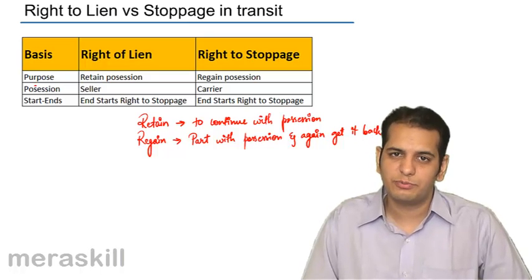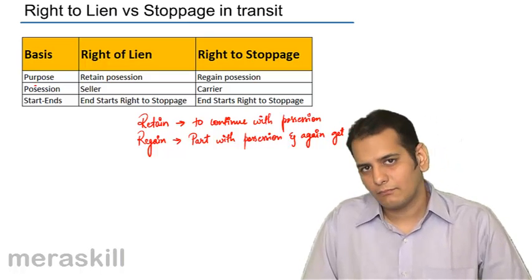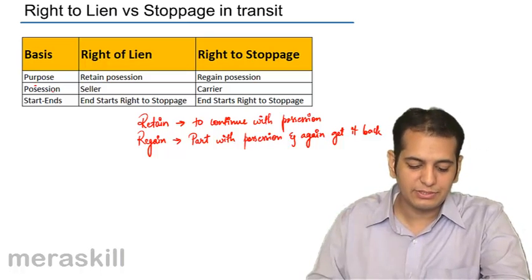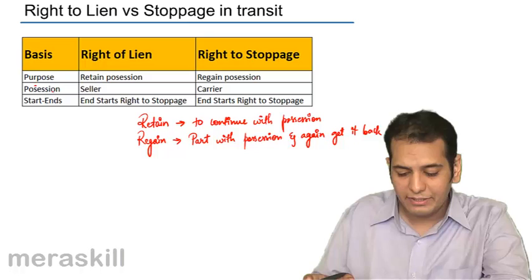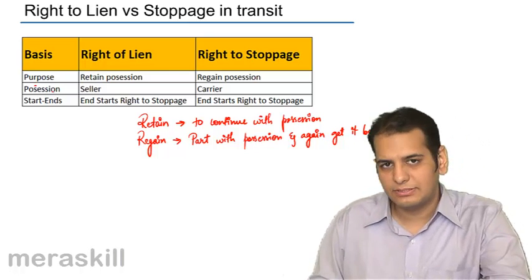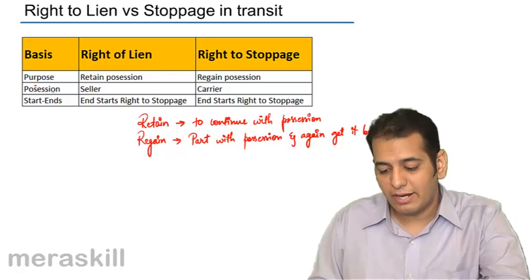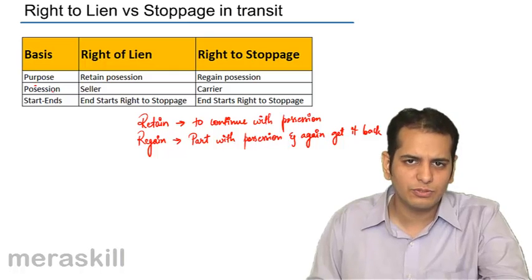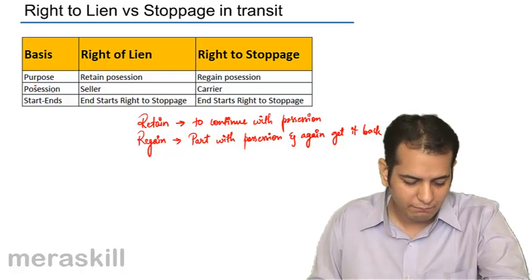So this is the difference between retaining and regaining. The next is possession. When right to lien is exercised, the seller is in the possession of the goods. But when right to stoppage in transit is exercised, the carrier is in possession of the goods. This is very simple to understand.